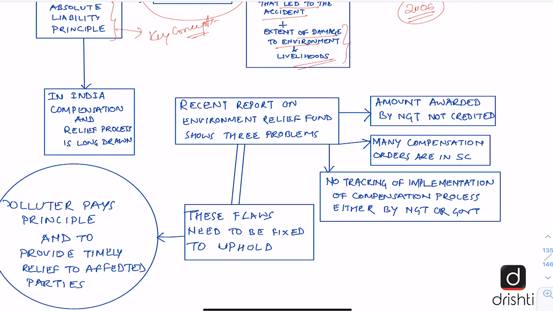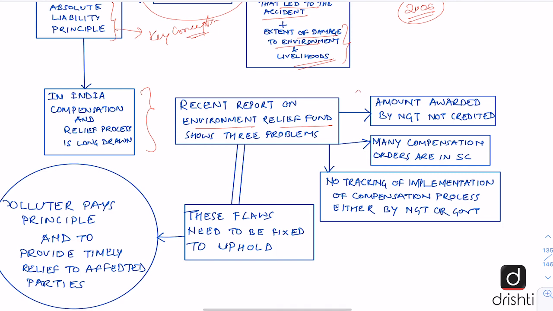But the editorial also makes this point that in India, the compensation and relief process is very long drawn. It takes a long time and sometimes it also ends up in litigation, which also delays the compensation to be received by the affected parties. And it also cites a recent report on the Environment Relief Fund, which showcases three problems.